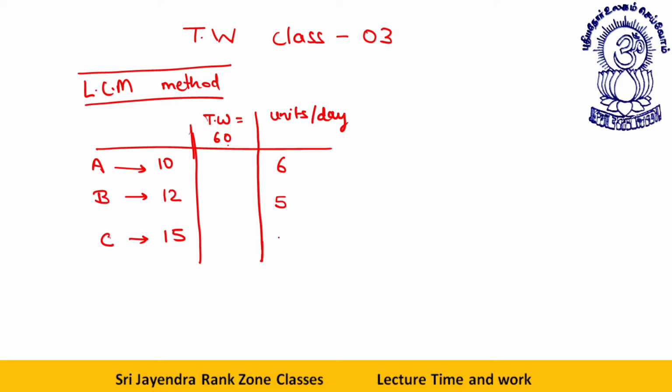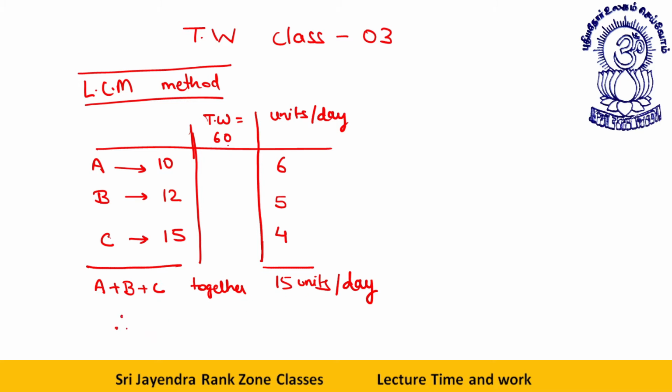That way, I can say he does 60 by 15, that is 4 units per day. Now together, A plus B plus C, they do how many units? 15 units per day. Okay, dear students, A plus B plus C together is 15 units per day.